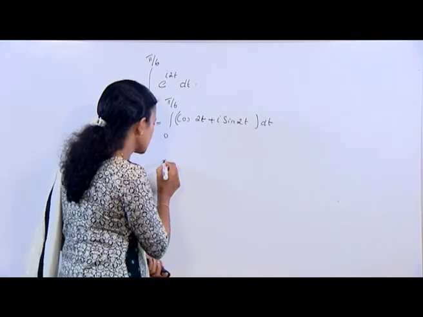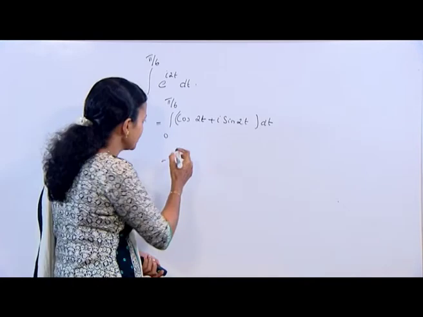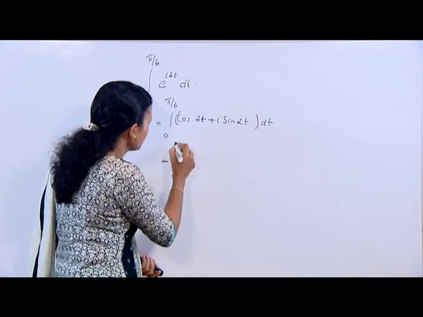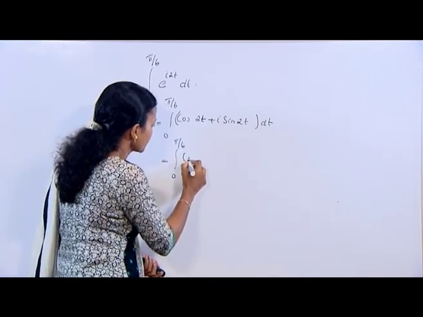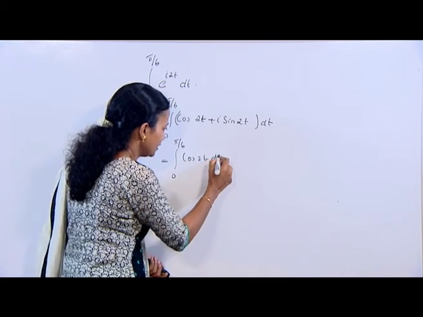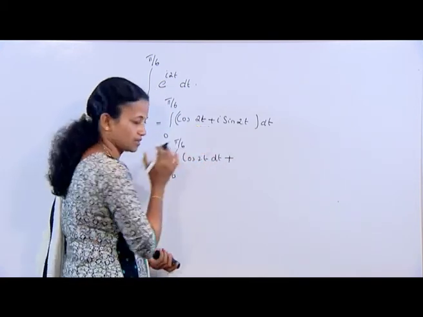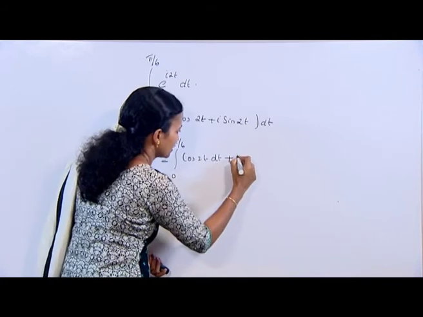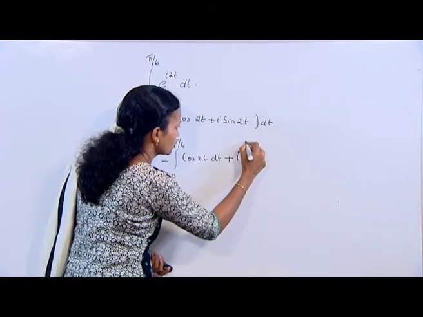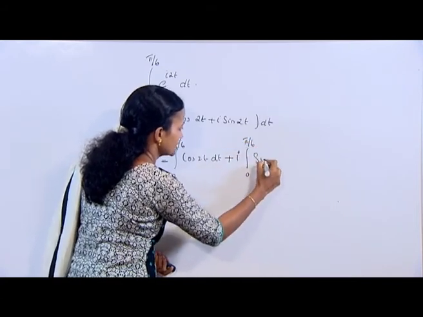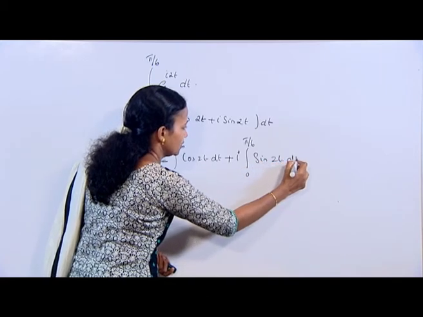I can split this: the integral from 0 to pi by 6 of cos 2t dt, that is our first term, plus the second term, that is i times the integral from 0 to pi by 6 of sin 2t dt.